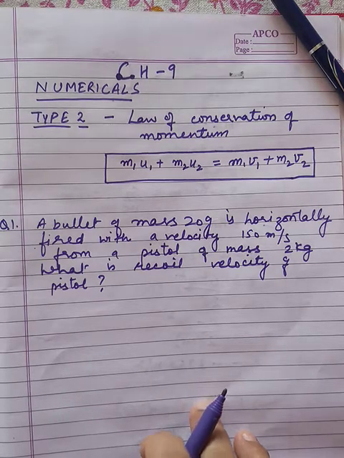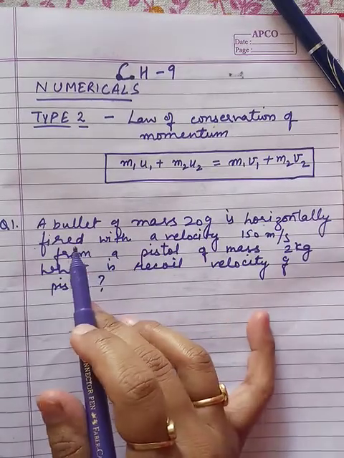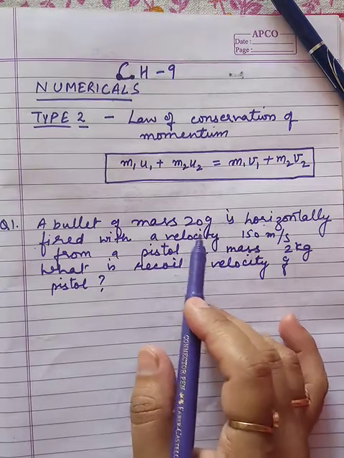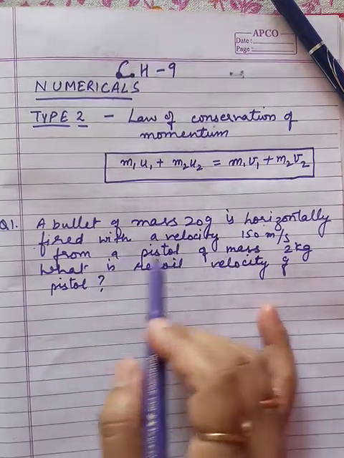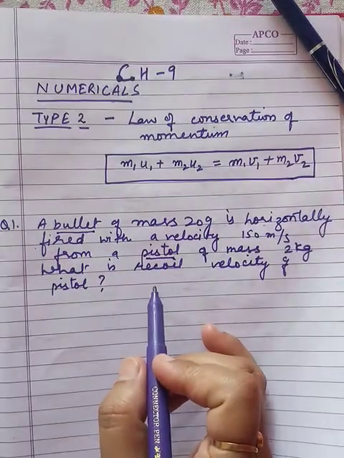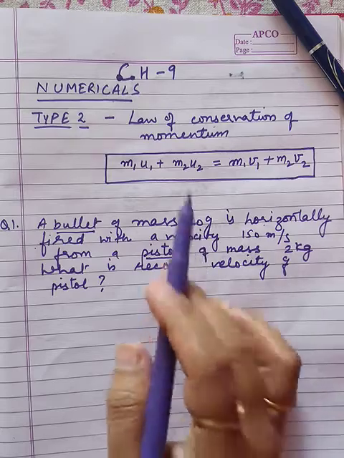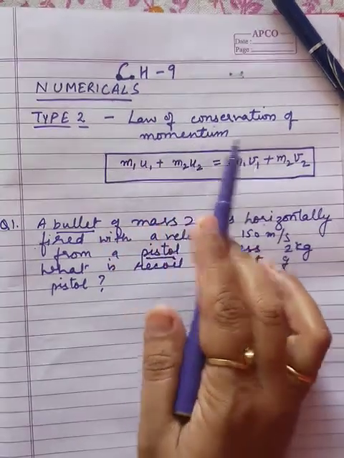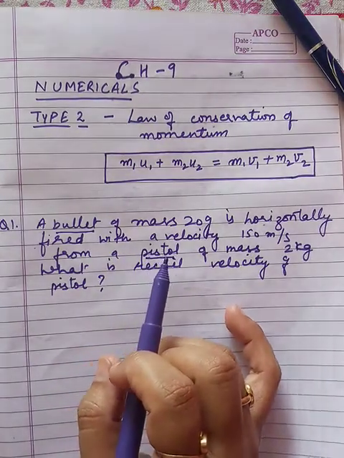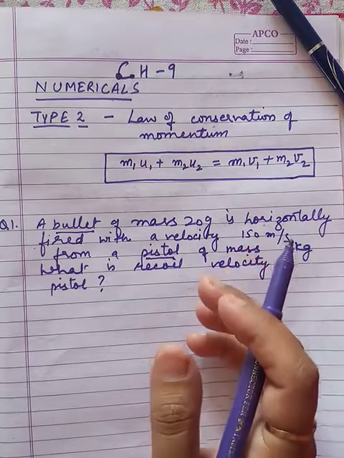Now for this type, question number 1 I have written is a question considering a bullet and a pistol. There are two objects in this question. The first type of question in this type 2 numerical, the law of conservation of momentum type, is this one, and this is a very important type, in which we always consider a gun and a bullet.